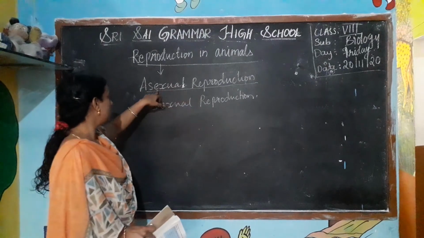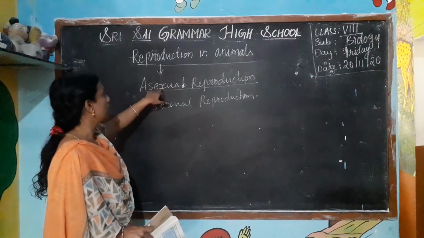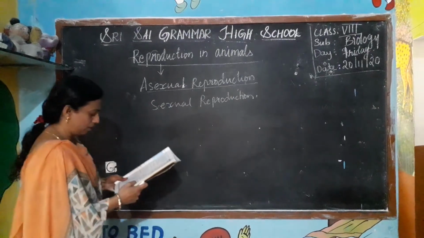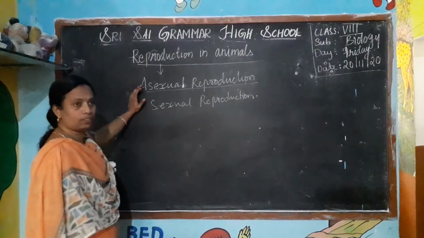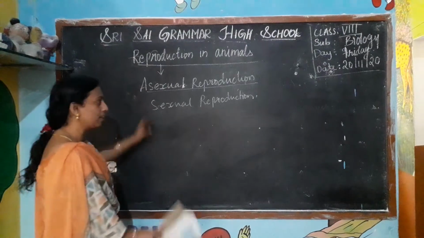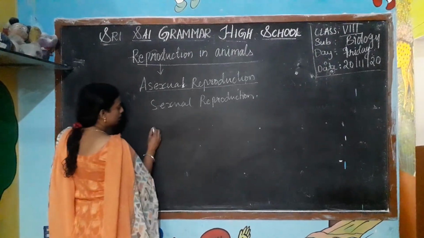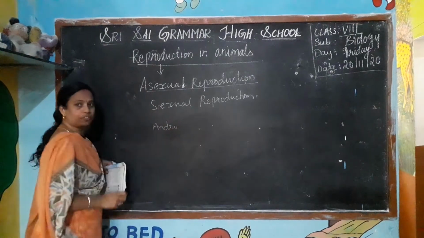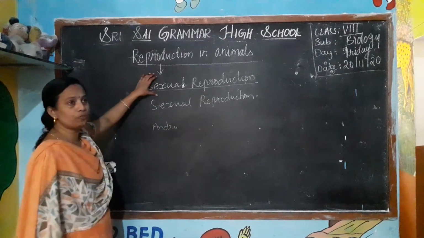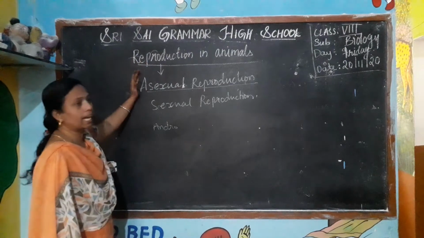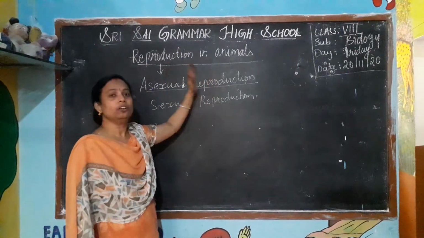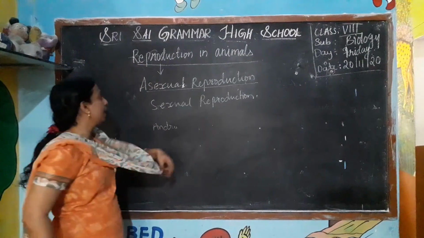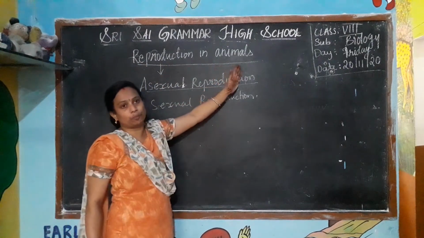Such reproduction is known as asexual reproduction. There is no formation of gametes, like we said in plants, androecium and gynoecium. There is no formation of male gametes and female gametes.